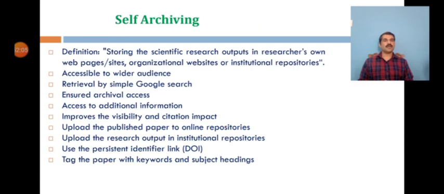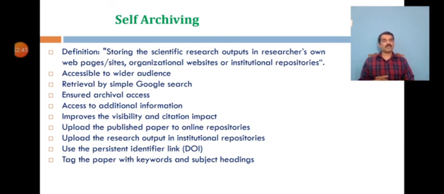And one of the major methods of getting citations is self-archiving. It is defined as storing the scientific research output on a researcher's own web page or website, or on an organizational website or institutional repository. So an article deposited in a repository can be accessed by a wider audience. It can even be retrieved by a simple Google search, and archival access is also ensured. The authors will also be able to add additional information pertaining to that particular article.